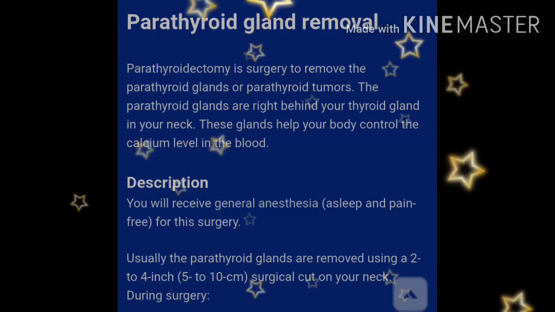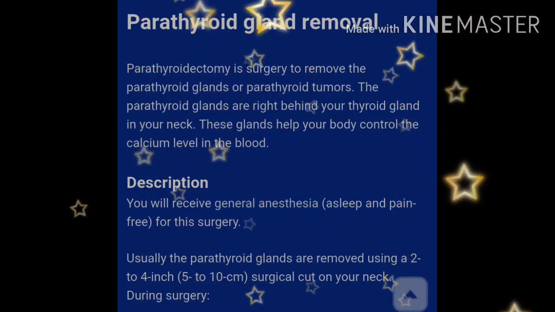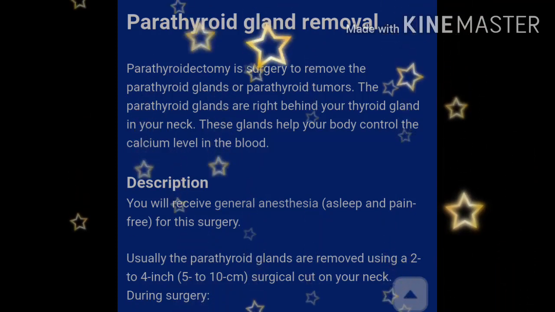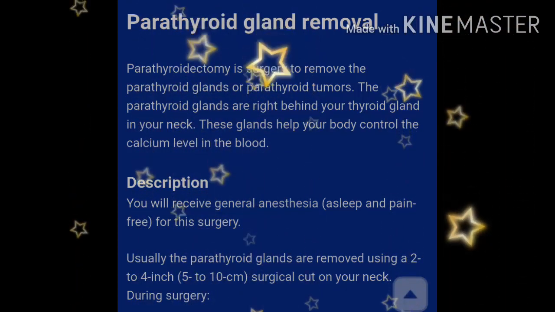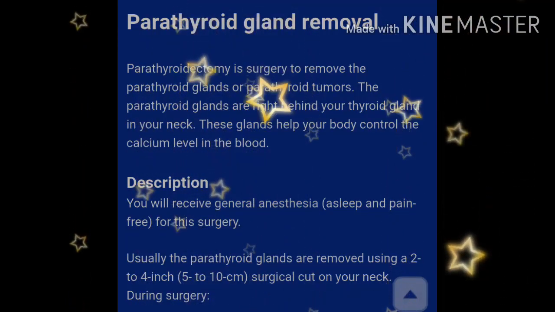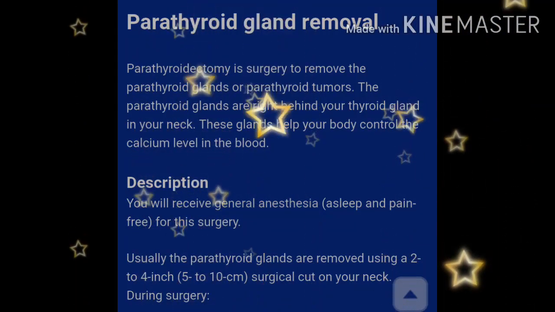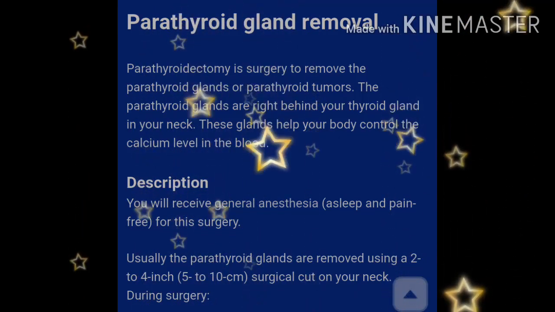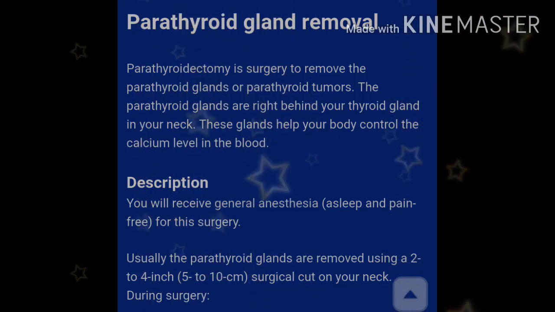When we are doing the surgical procedure, the following description should be followed. Before surgery, we administer general anesthesia for pain-free surgery, and this surgery is done by making a 2 to 4 inch, or 5 to 10 centimeter, surgical cut to remove the parathyroid gland.